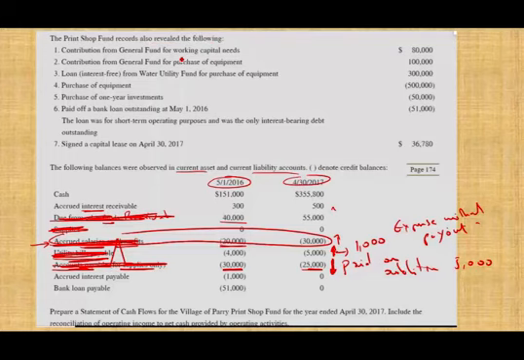Contribution from the general fund for working capital need, $80,000. What does that mean? This is a contribution from the general fund. So basically the general fund gave us $80,000 for our money need. It doesn't say capital asset. We did not buy anything with that money. We did not buy any specific asset with that money for capital needs. Just we needed money. Therefore, this will be,